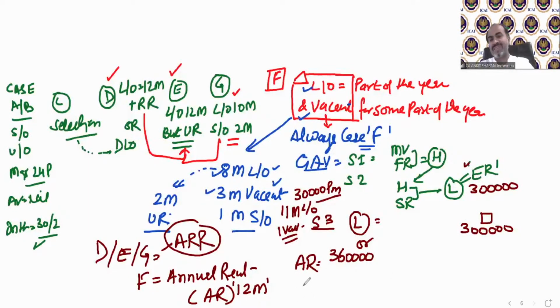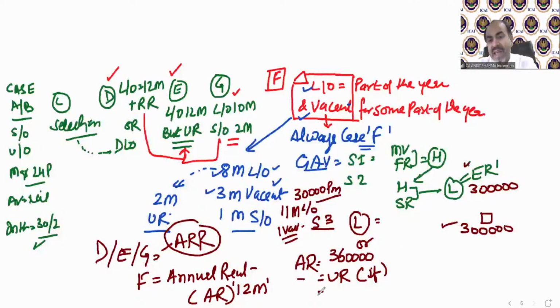Now the provision says, out of this annual rent, before comparing with this 3 lakh, you need to deduct unrealized rent, if in the question. If there is some unrealized rent, you need to deduct it before comparing with this expected rent value.